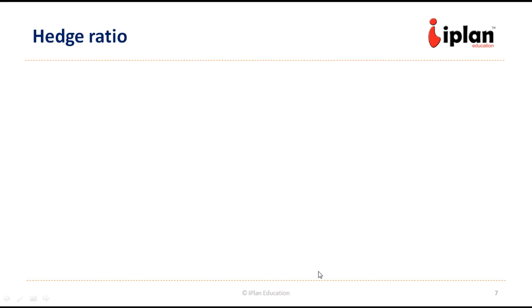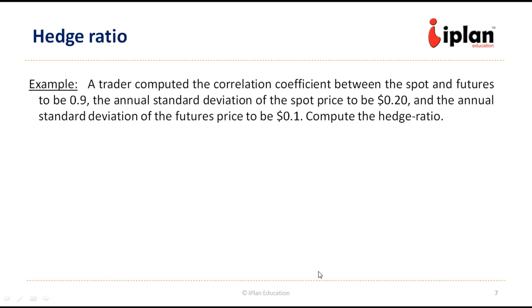Okay, let us take one example before we move further. It says a trader computed the correlation coefficient between the spot and future to be 0.9. So it is given rho SF is 0.9. The annual standard deviation of the spot price sigma S is given to be 0.2, and the annual standard deviation of future price, sigma F, is 0.1.